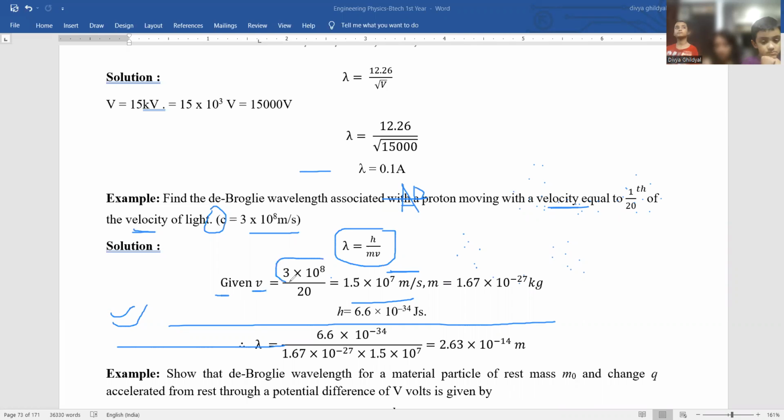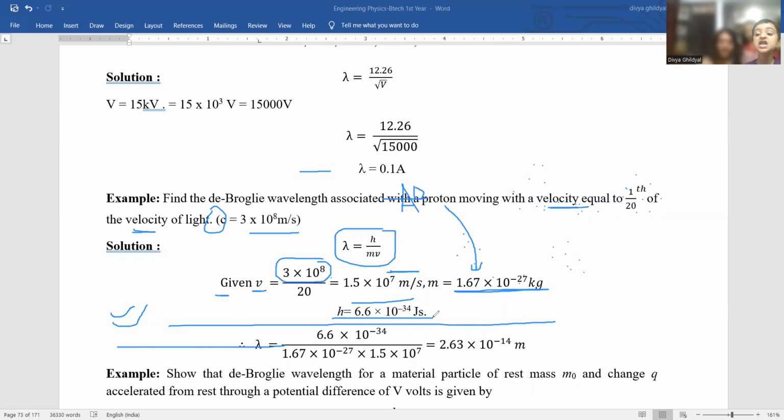C is the velocity of light, 3 into 10 to the power of 8. You divide it by 20, you get 1.5 into 10 to the power of 7 meter per second. Mass of proton is 1.67 into 10 to the power of minus 27 kg. This will be given in your question paper. Planck's constant h is 6.64 into 10 to the power of minus 34 joule second.